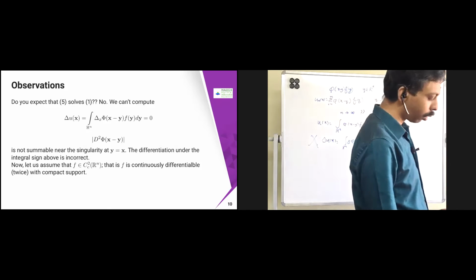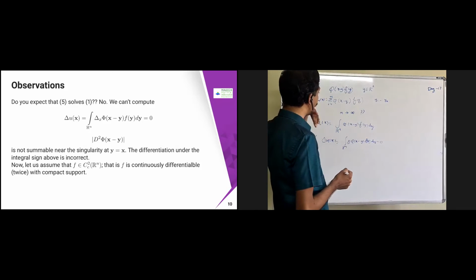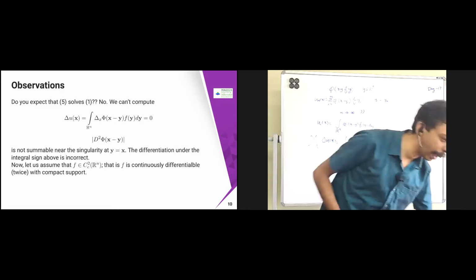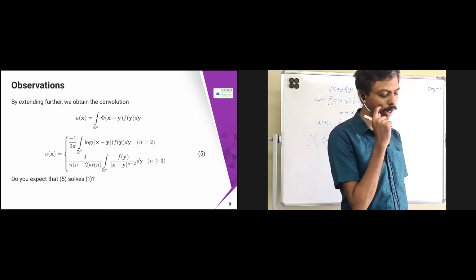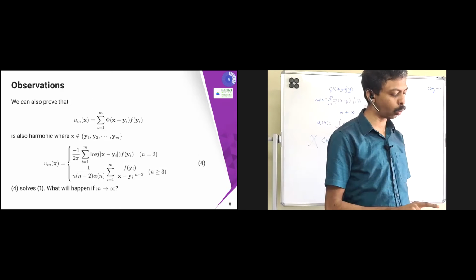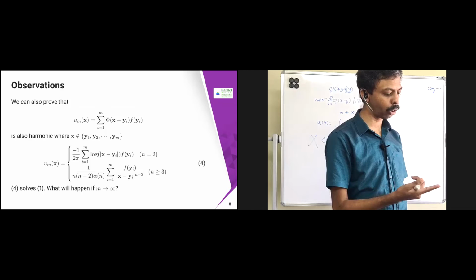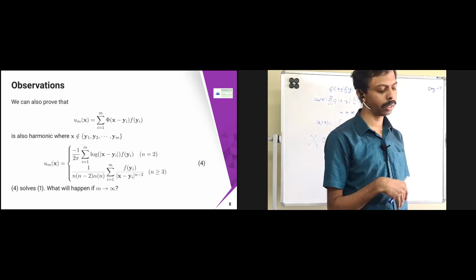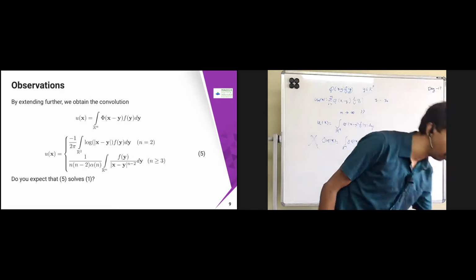Why? Because y belongs to R power n and is arbitrary. At some stage, we will get x equal to y. If you see the definition of pi, it is defined only at x not equal to y. If x equal to y, log of 0 will come, which is not defined, and for n greater than or equal to 3, the denominator is there, so that is not going to be defined. So in that case, you are going to get some trouble.